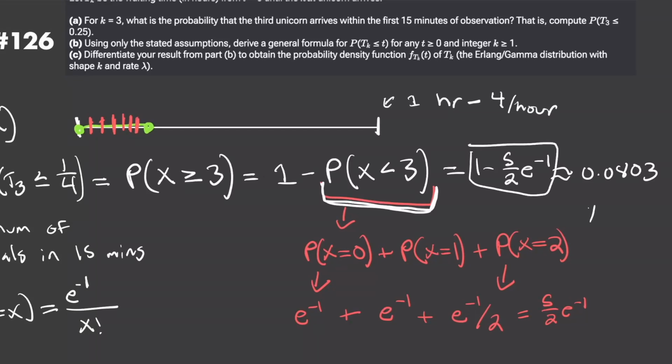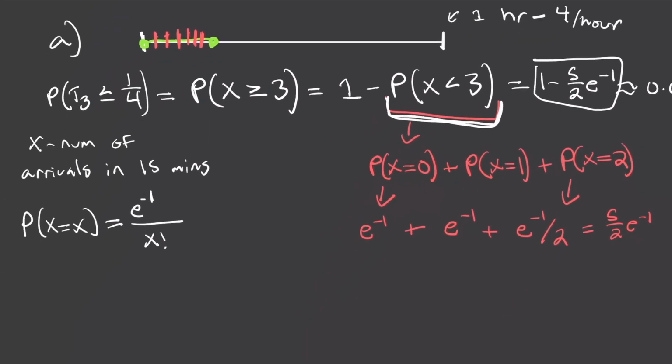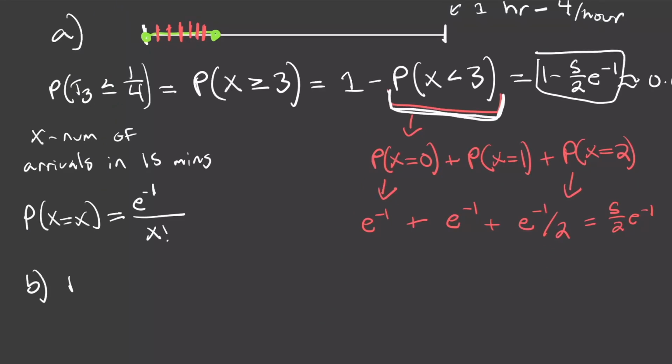And 8% is pretty low, which is what we would expect because we're only expecting to get 4 in the whole hour. So the probability that at least 3 come within the first 15 minutes, yeah, we expect that to be pretty low. Okay, so now let's go on to part B where we're just generalizing this. We're finding the probability that t sub k, so the kth event, comes within the first t time, right? Okay, so now let's just be more general.